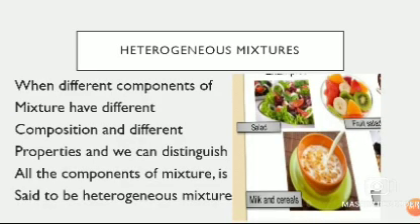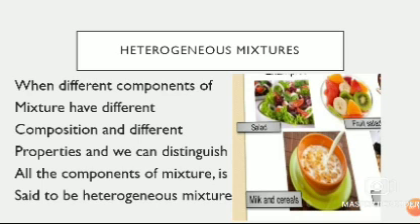A mixture is said to be heterogeneous in which there is a different composition and different properties, for example salad. You can see the green leaves, the tomatoes. You can see different vegetables, so you can distinguish between the components. Like the fruit salad, we are able to see the different fruits, so different particles are visible to us.